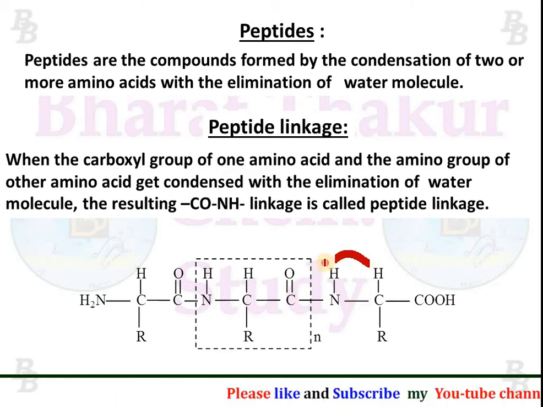The amino group of one amino acid and the carboxylic group of another amino acid get attached to each other with the elimination of a water molecule, and then the linkage CONH is called the peptide linkage.